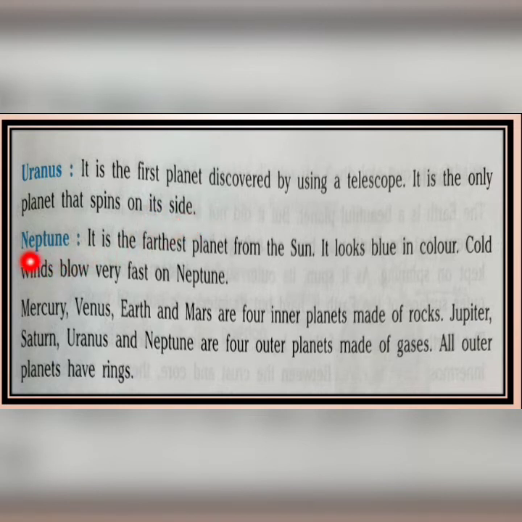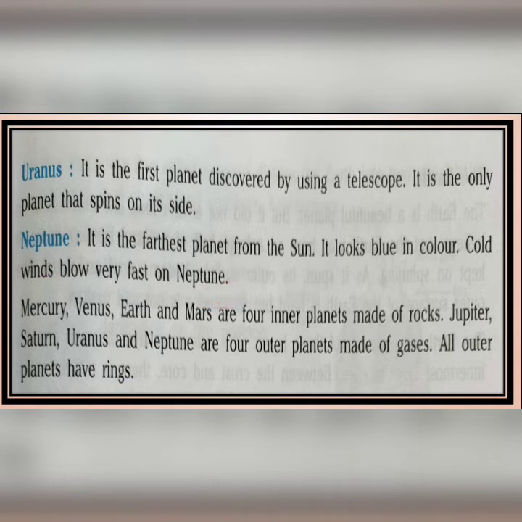And the last one is Neptune. It is the furthest planet from the sun, which looks blue in color. Cold winds blow very fast on Neptune.